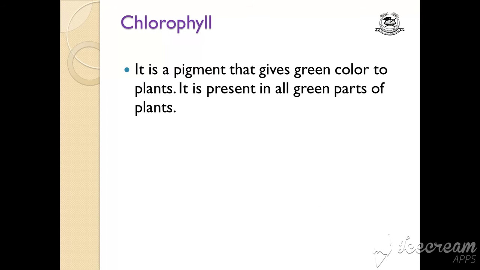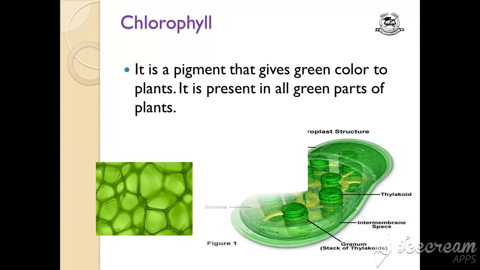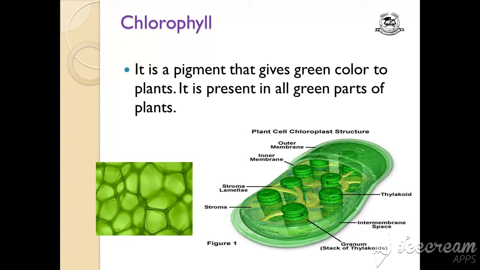Okay, what is chlorophyll? It is a pigment that gives green color to plants. It is present in all green parts of plants. Chlorophyll is a pigment which is present in green plants. This is the microscopic structure of green leaves, and when we go inside the cell, the organelles that are responsible for the green color are called chloroplasts. This is the picture of chloroplasts that contain chlorophyll. Chlorophyll is a pigment.